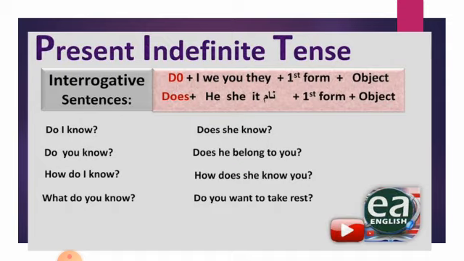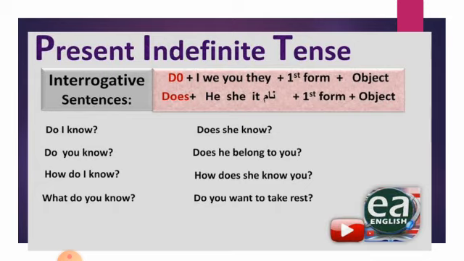So we are doing according to the formula. For does he belong to you, we will not say does he belongs to you. Remember that the s goes to the do. So does he belong to you. Now in the second column you can see do you know, do I know. So with you and I we use do.